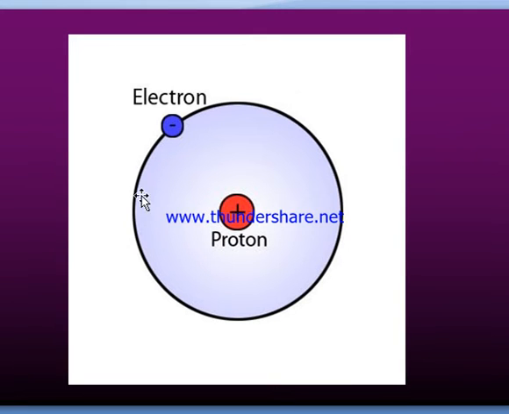For example, the smallest atom, hydrogen.